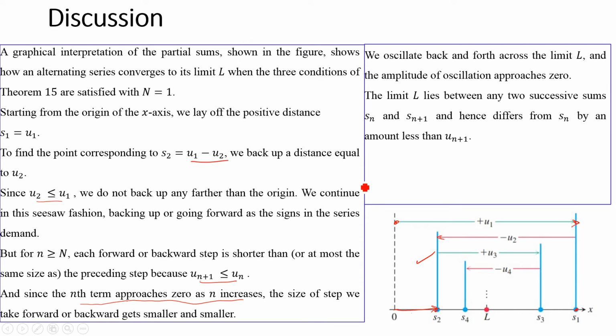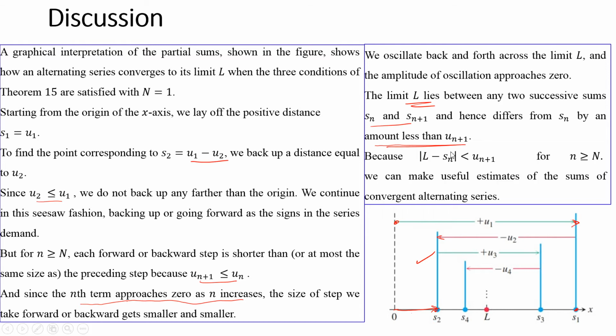So we can conclude that the limit L lies between two successive sums Sn and S(n+1), and hence differs from Sn by an amount less than u(n+1). That is, we can say that the absolute value of L minus Sn is less than u(n+1). So this is what we have concluded from this oscillating behavior.